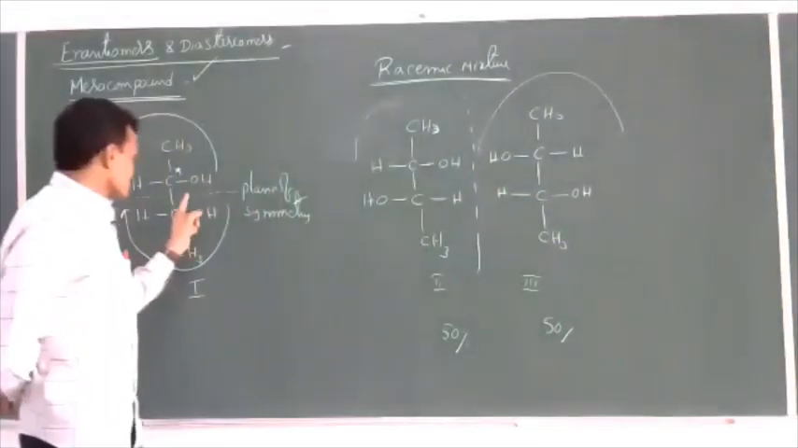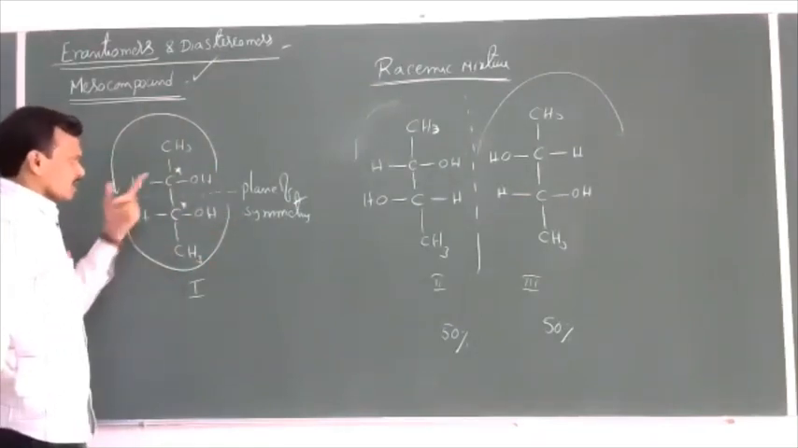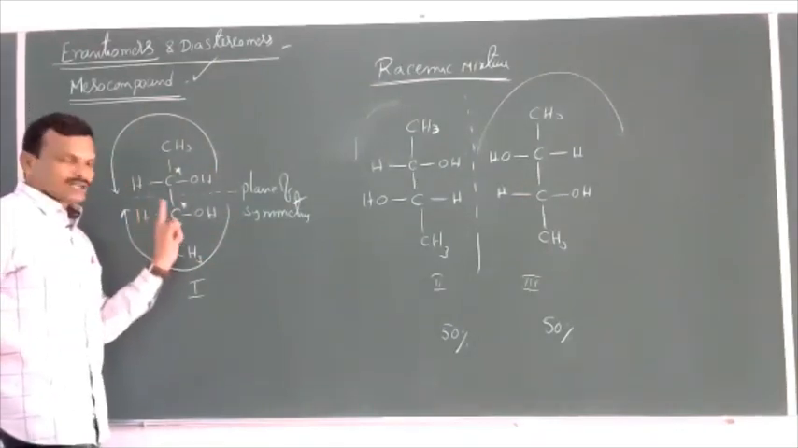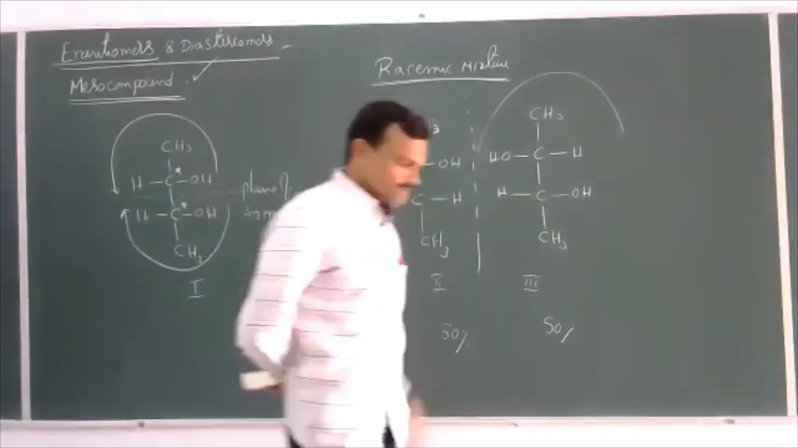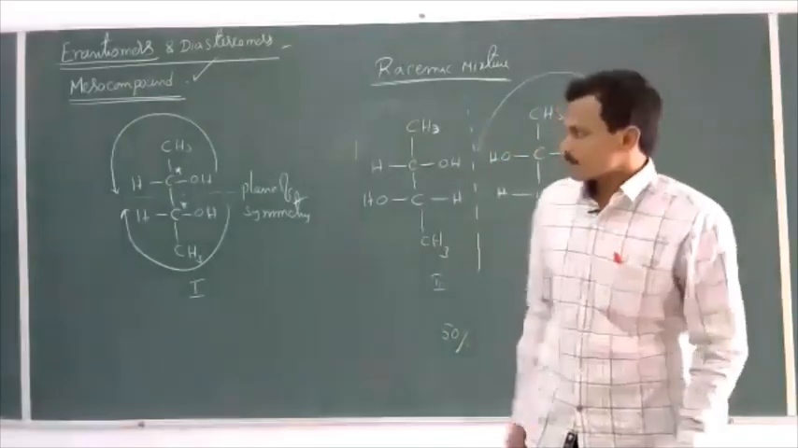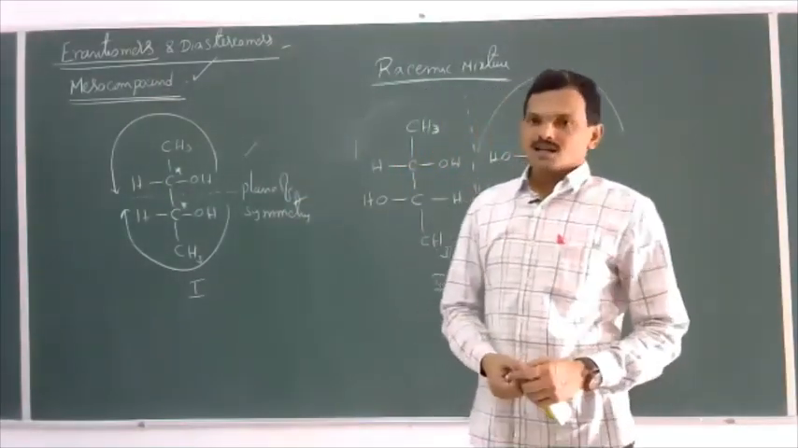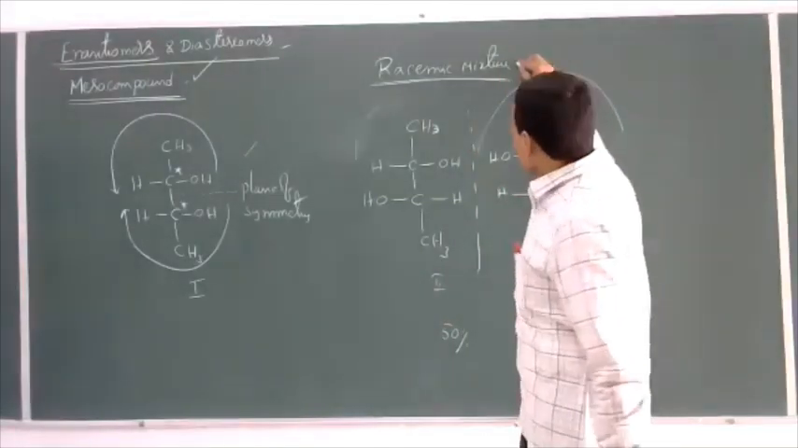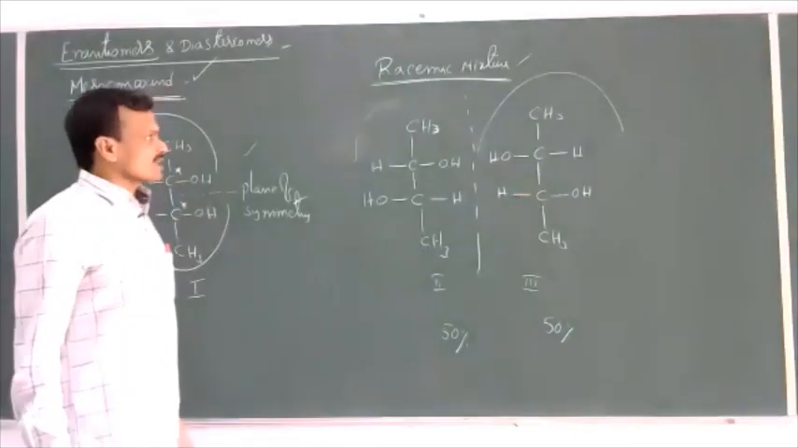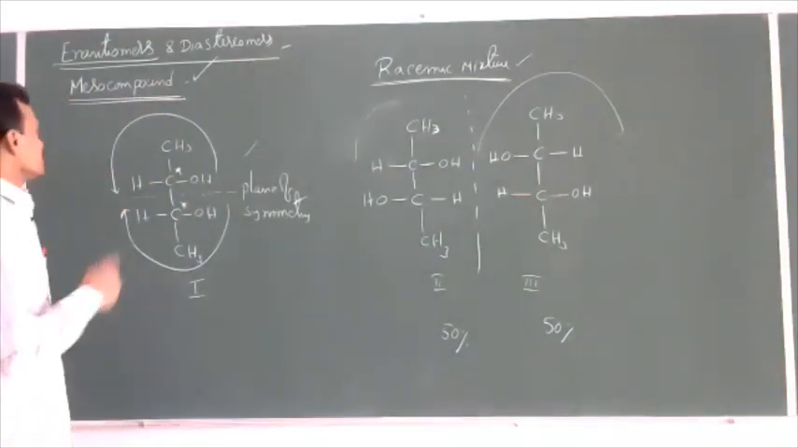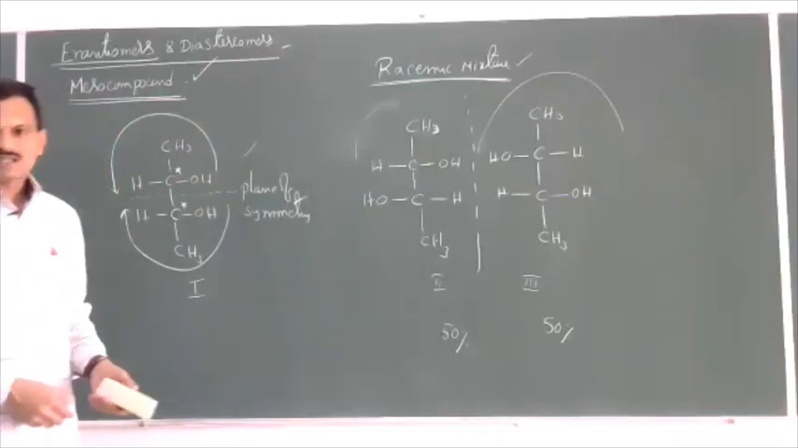Whereas in this case, the optical activity of one half gets nullified by the other half within the molecule. This is called internal compensation. This is called external compensation. So overall, a meso compound is optically inactive due to internal compensation. A racemic mixture is optically inactive due to external compensation. This is regarding a meso compound and racemic mixture.